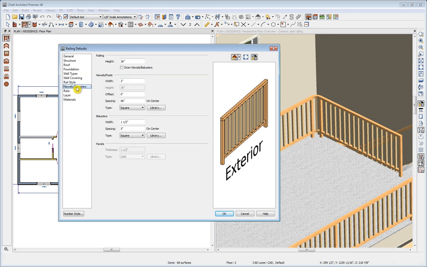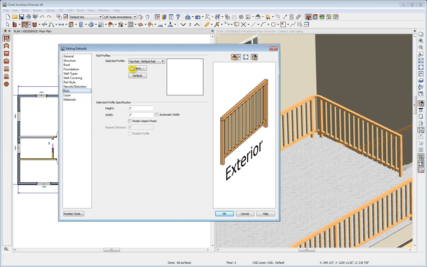And if we go to newels and balusters, we'll see that the newel post width is 2 inches with a slightly narrower baluster. And if we go to the rails tab, we'll see that the top rail here is 2 inches wide, and the other rail that we can see, the bottom rail, is 2 inches wide. So the available rails, top, middle, and bottom, are defaulting to a 2-inch width, and the beam is defaulting to a separate value.